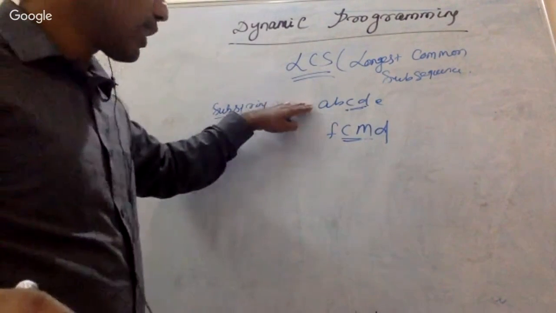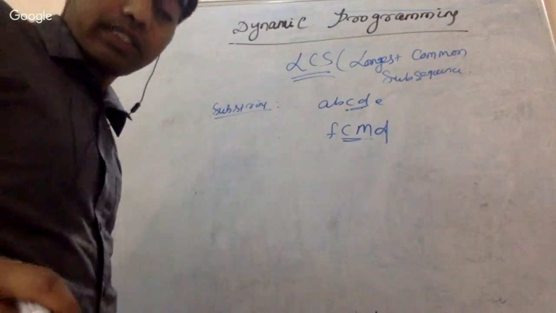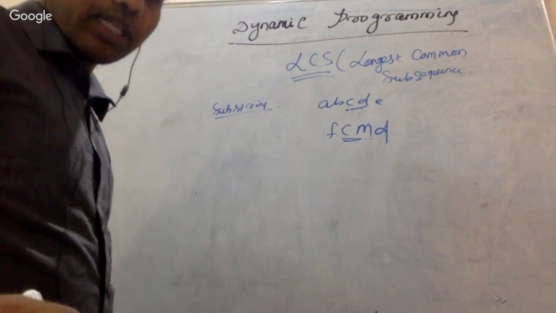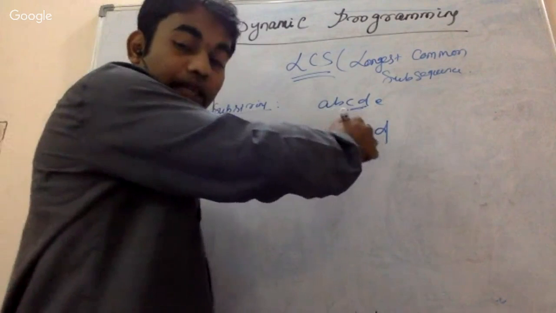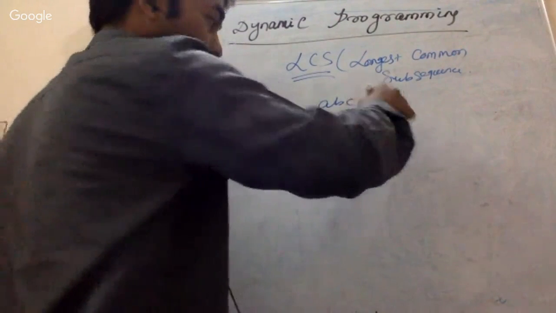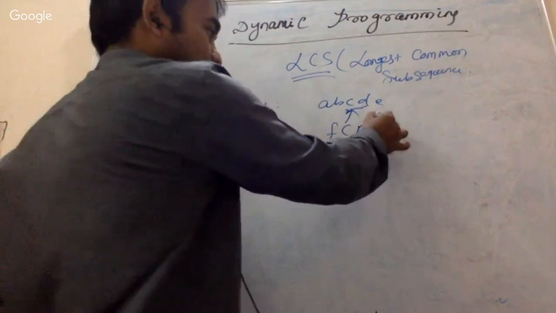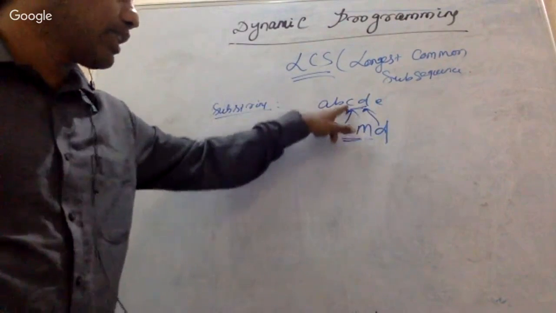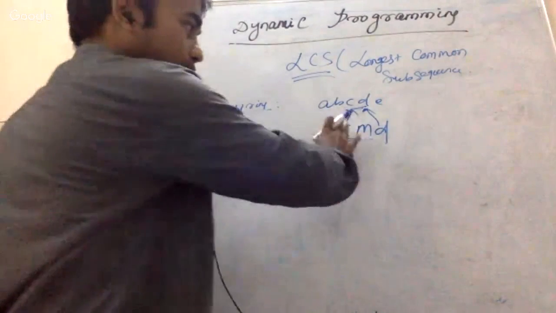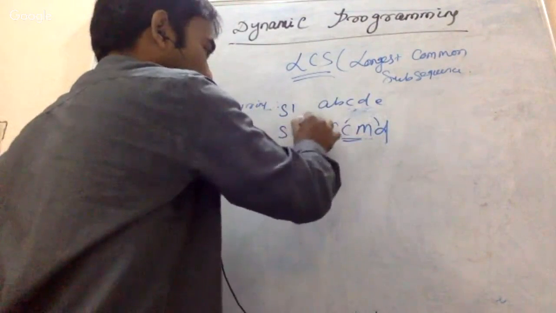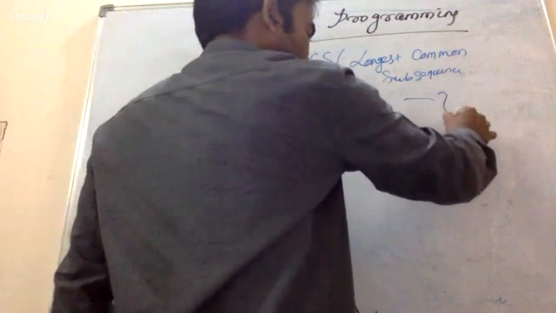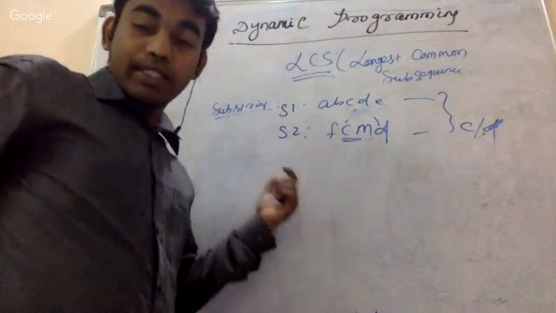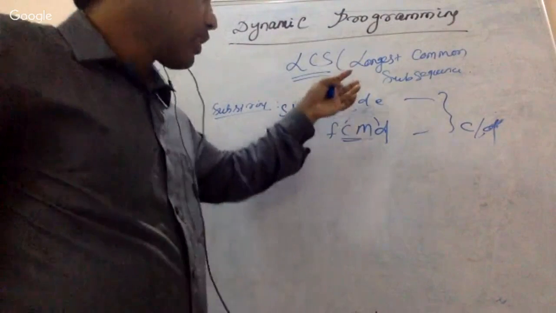If this is string 1 and this is string 2, what is the substring? Just write it down in the comment section. C, yeah, that's correct. It can be either C, because there is no other match, or it can be D also, right? It can be either C or D. Because they are not matching together, but C alone is matching. So the substring for this particular case will be either C or D.